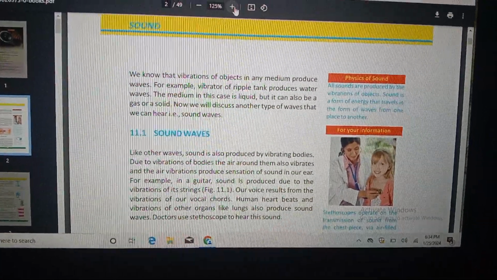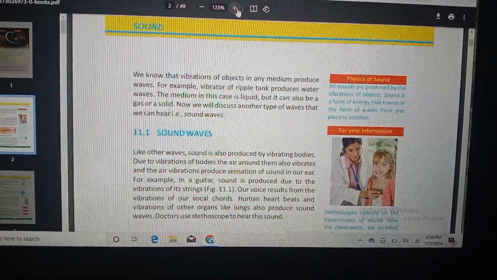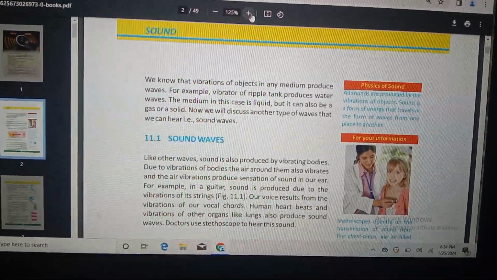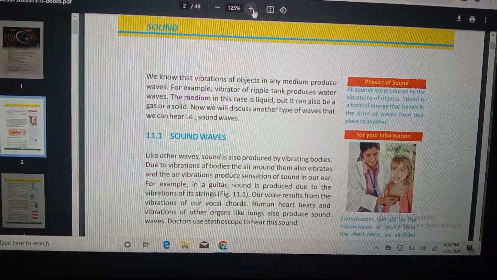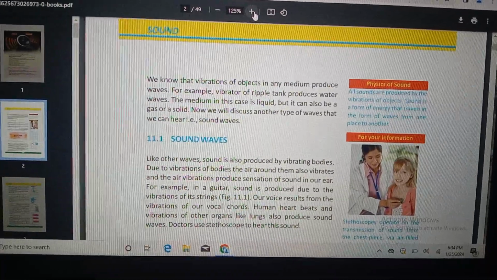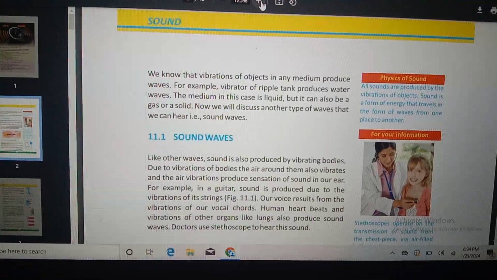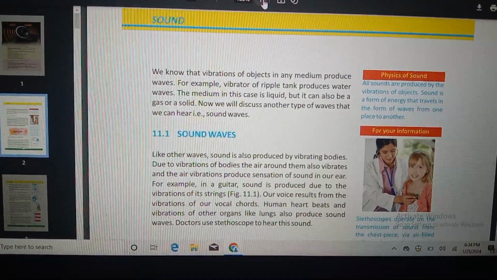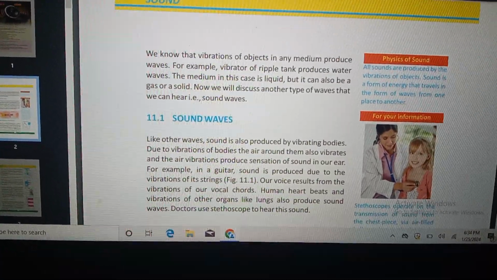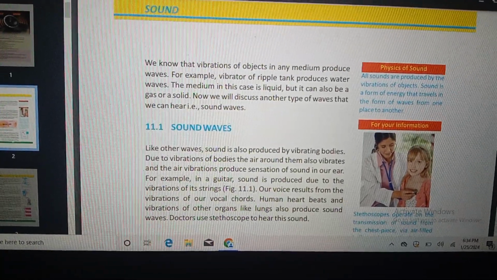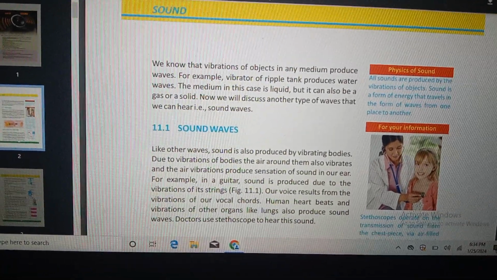Sound. We know that the vibrations of objects in any medium produce waves. For example, vibrations of a ripple tank produce water waves. The medium in this case is liquid, but it can also be a gas or a solid. Now we will discuss another type of waves that we can hear.